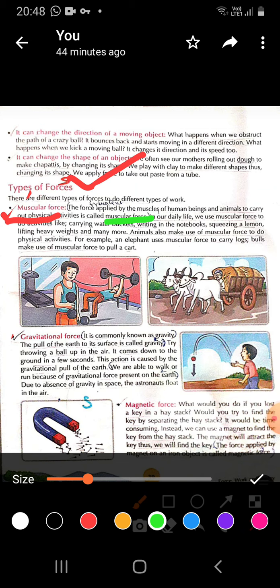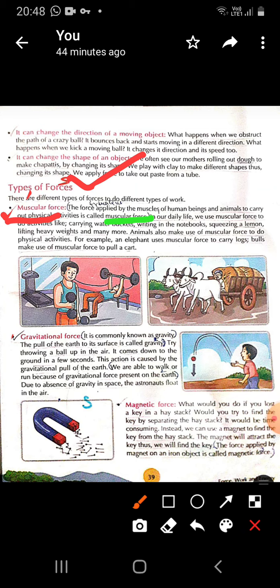So we can say that muscular force is the force applied by the muscles of human beings and animals to carry out physical activity. Physical activity means activity in which our body is involved. In our daily life, we use muscular force to do activities like carrying water buckets, writing in the notebook, squeezing a lemon, lifting heavy weights, and many more.